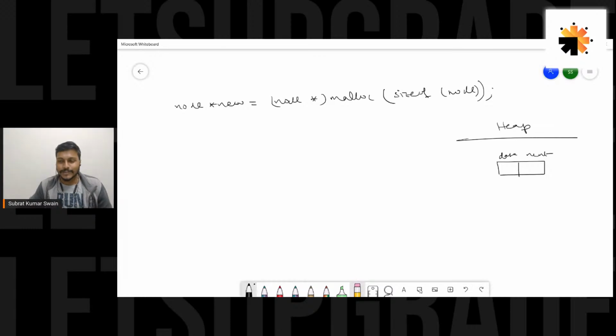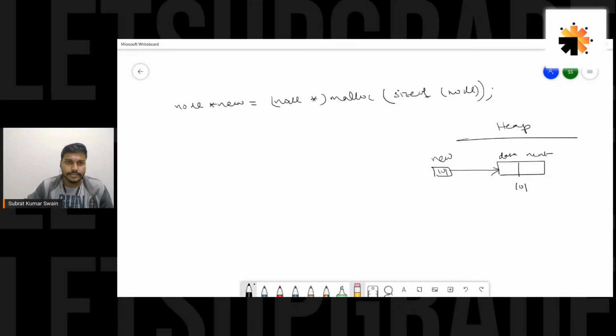Let's go for the same 101. I normally take this address everywhere if I am dealing with addresses. This is my favorite number. So 101 is the address here, and that would be stored in a pointer called new. So 101 is stored in new. So new is a pointer to this node. Okay, this is what we have done.